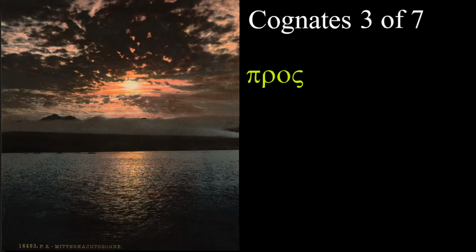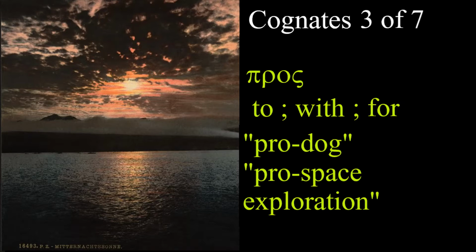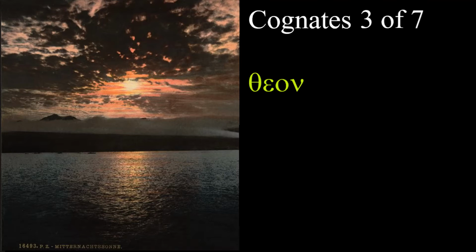Pros is a preposition, and depending on the context, it can mean to, with, or for. And if somebody likes dogs more than they like cats, we would say that they're pro-dog. Or if somebody would like to fund the exploration of space, we would say that they are pro-space exploration. So we actually do use this Greek word in English.